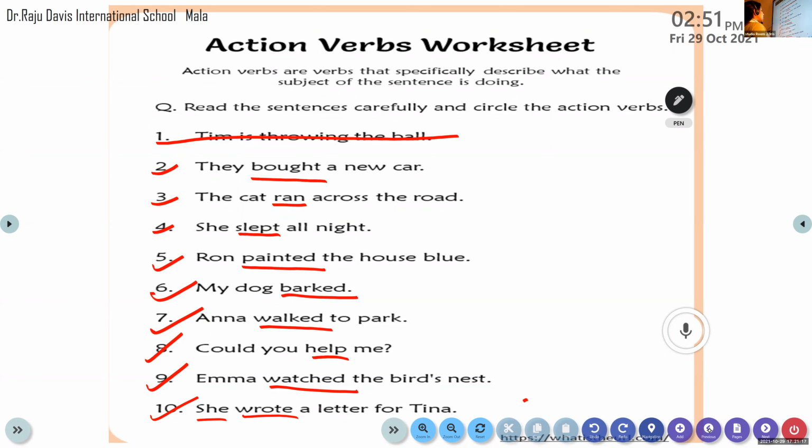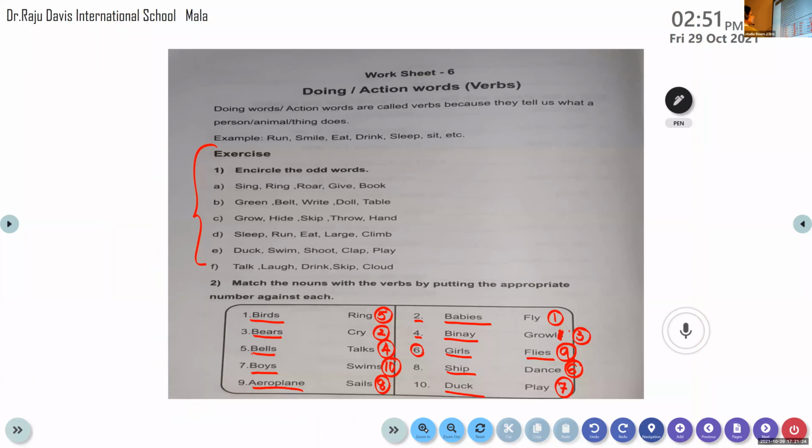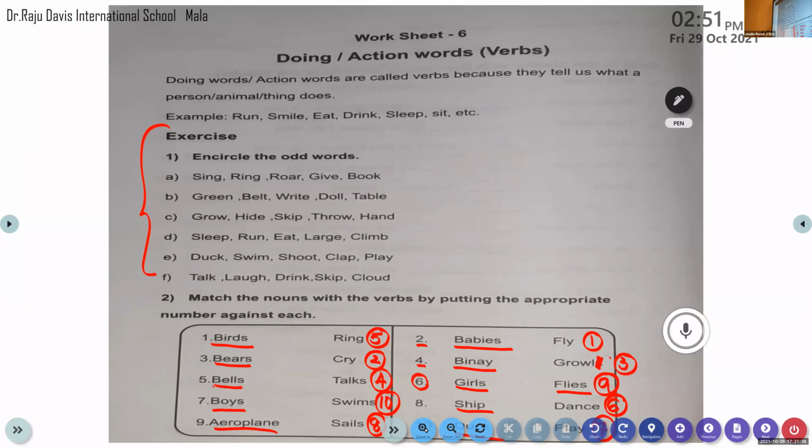Whatever sentence has been given, you should be able to identify the verb in the sentence, not only in the textual exercise. This is an exercise from your workbook. Here we need to match the words with the given verb. This is how we are going to do this exercise. The answer keys of both exercises will be sent very soon. See that you complete it.